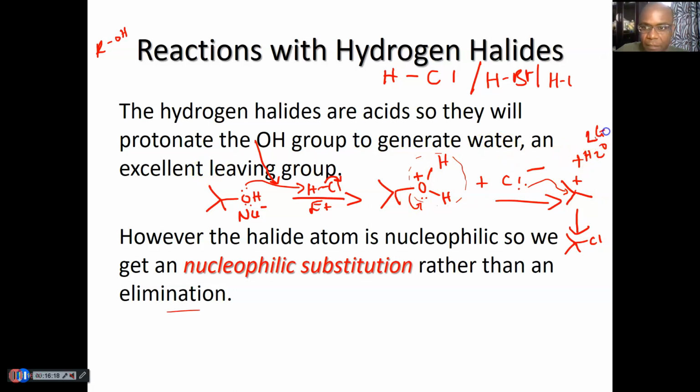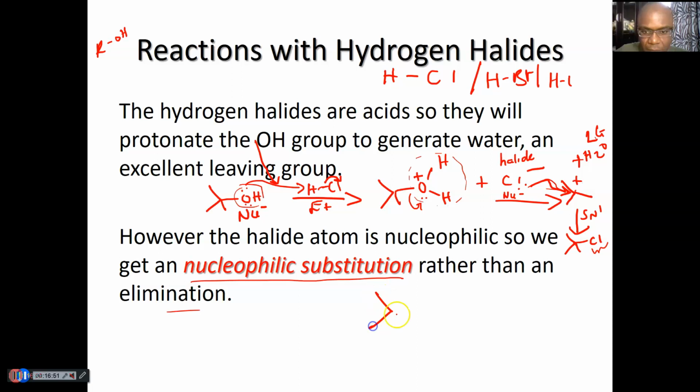Yes, that's the excellent leaving group is gone. However, the halide atom is nucleophilic, so we get nucleophilic substitution, which is what we have here. It's SN1. This is the halide that fell off from HCl. It comes back to attack as a nucleophile. Okay, it attacks the carbocation. Because you have a carbocation, we do substitution by SN1. You end up with the Cl, you started with an OH, you've substituted, that's nucleophilic substitution.